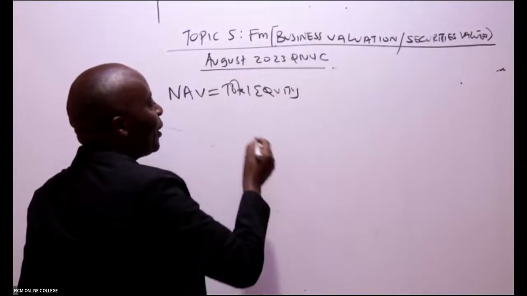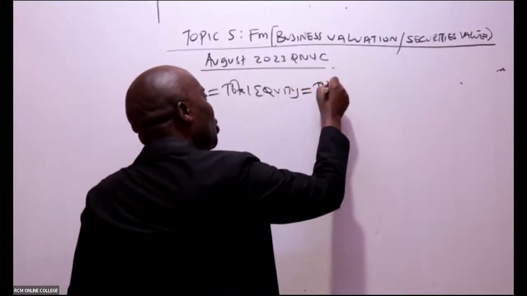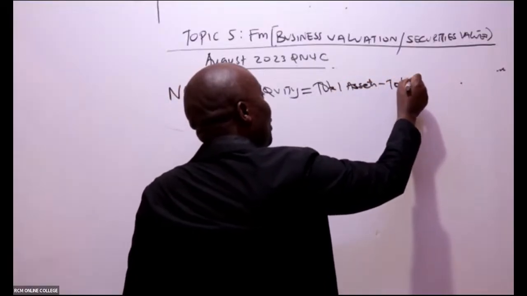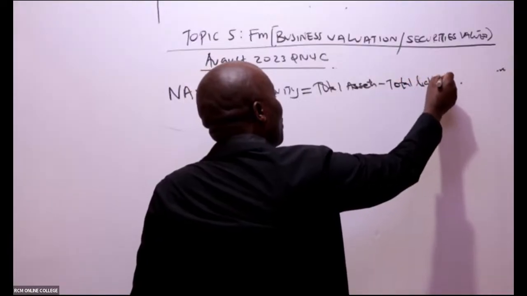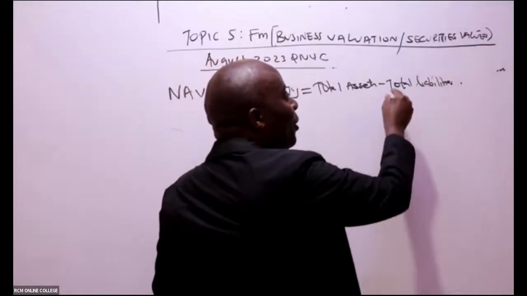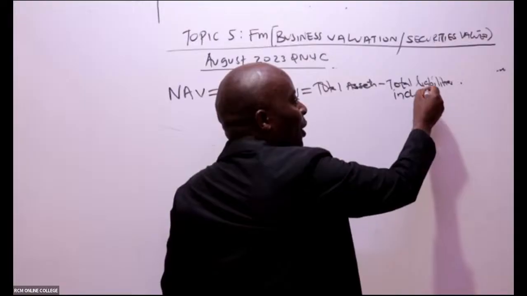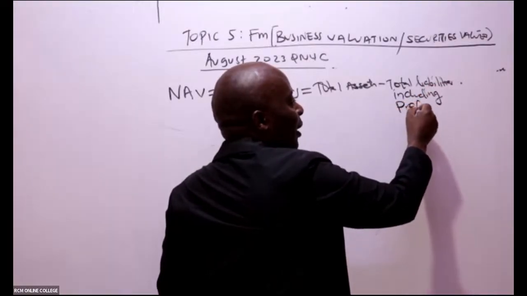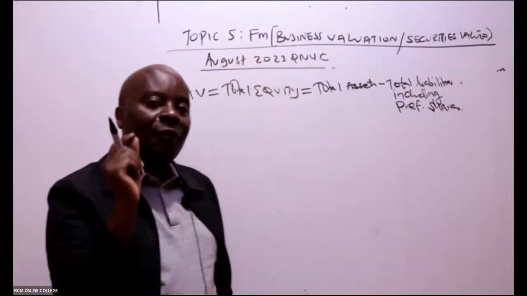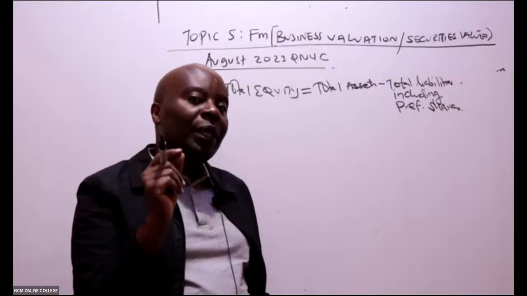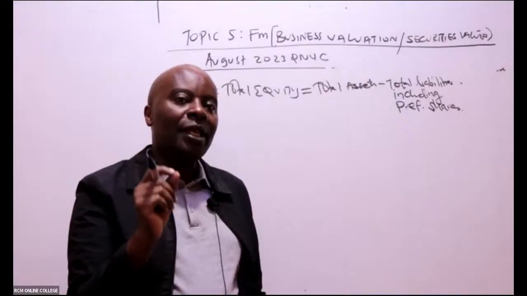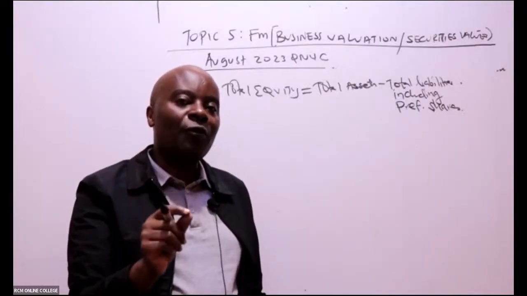How do we get NAV, net asset value? We'll normally take total assets. We subtract all liabilities, total liabilities. And in this case, remember, total liabilities including preference shares. Remember the current trend in finance? Preference share capital is normally taken to be part of liability.